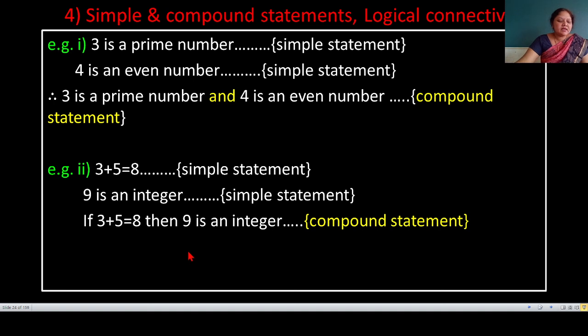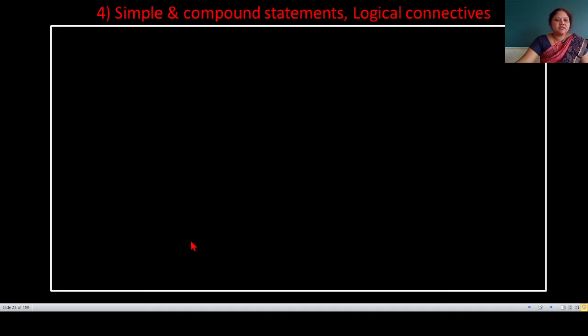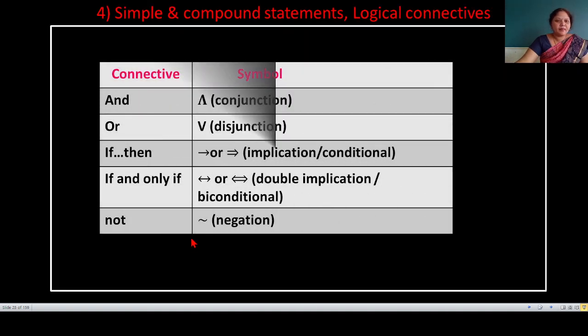Now let us see connectives and their symbols. Here, and, or, if then, if and only if, not are the connectives, and these are their symbols. And conjunction, disjunction, implication or conditional, double implication or biconditional, and negation are their logical expressions.